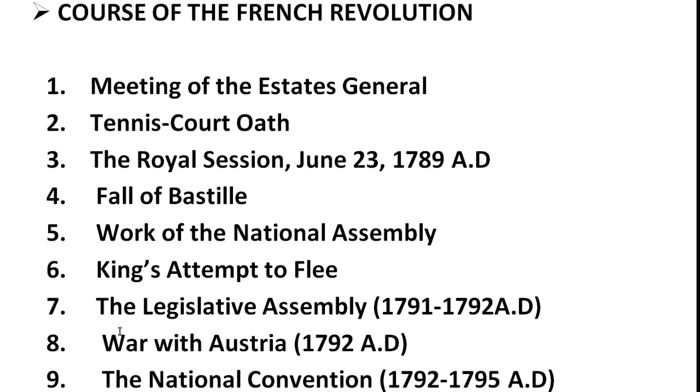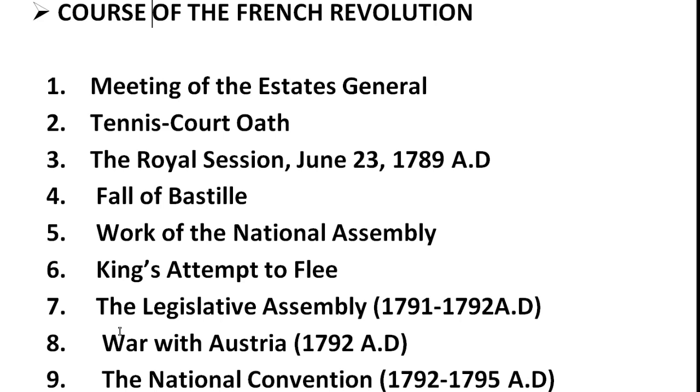Now let's see what was the oath they took. They took an oath not to separate till the constitution of the kingdom is prepared. So this oath was taken by the people of the Third Estate, that till the constitution of the kingdom is prepared, they will not separate. They will meet again and take their decisions.